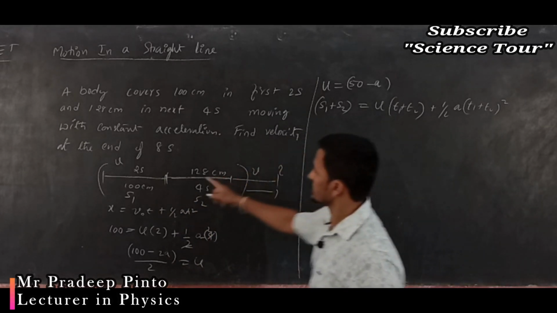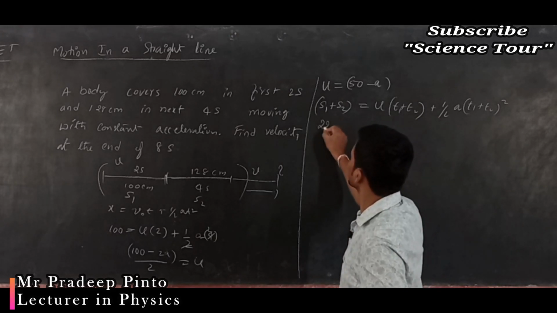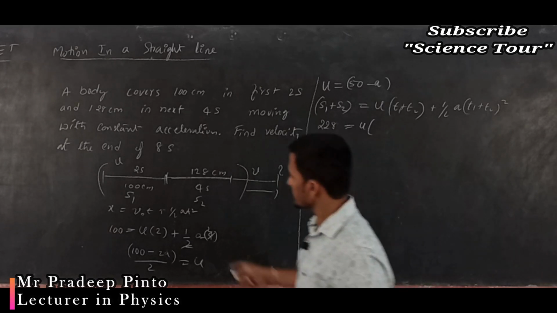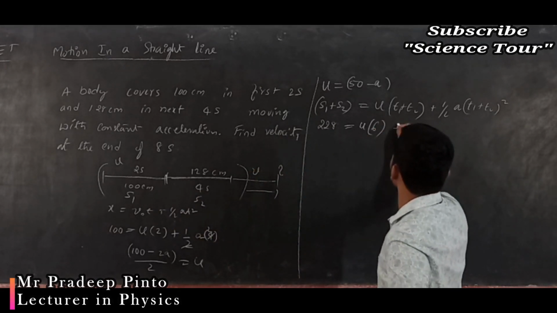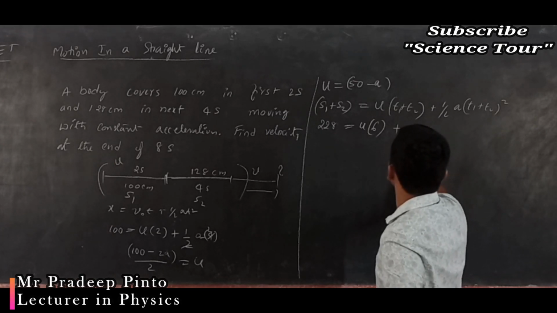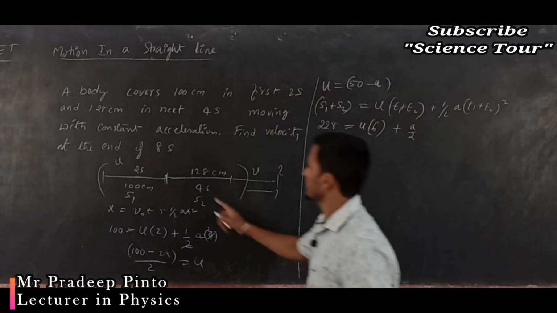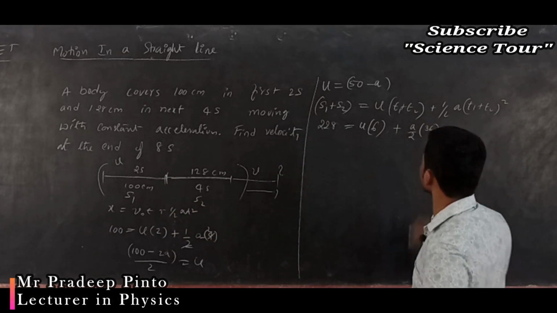What are S1 and S2? 128 plus 100, that is 228, equal to u into (4 plus 2), which is 6, plus a by 2 into 6 whole square, that is 36.